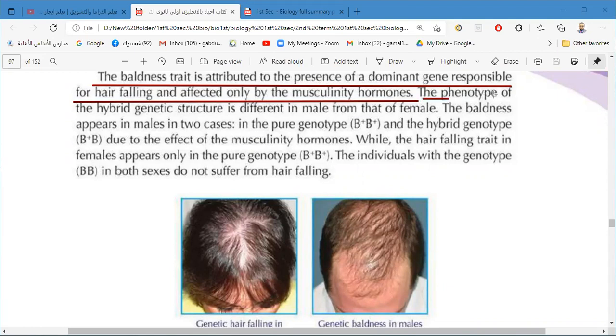The phenotype of the hybrid genetic structure, B positive B, is different in male and female.